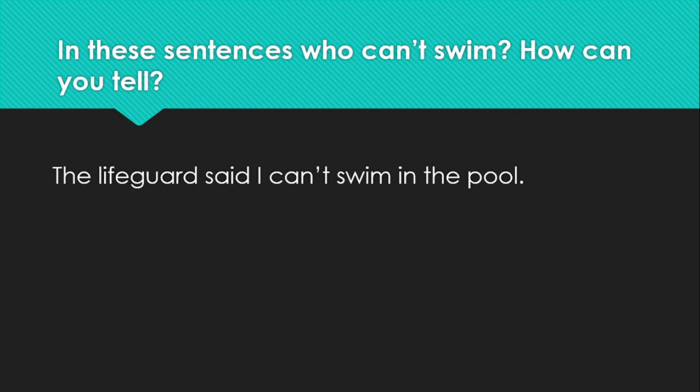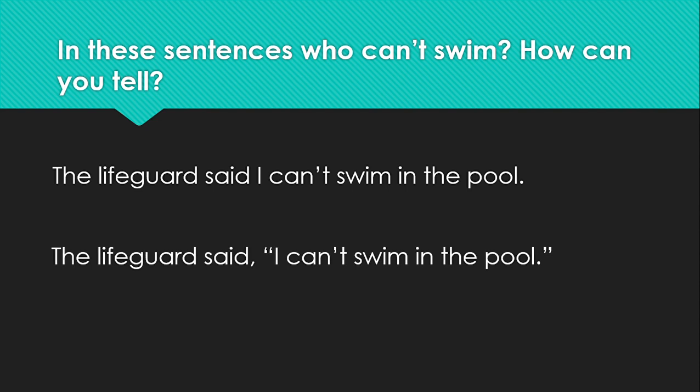Let's look at the next one. The lifeguard said, "I can't swim in the pool." Do you see how adding the quotation marks here helps you understand who's speaking? That's the lifeguard speaking. If there are no quotation marks, it's hard to determine who can't swim in the pool, the lifeguard or me.